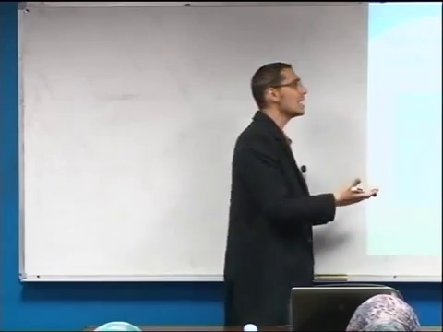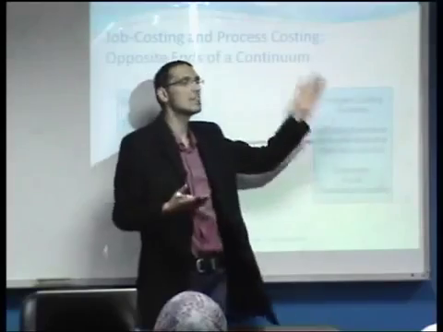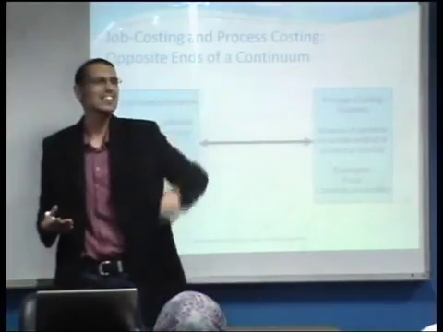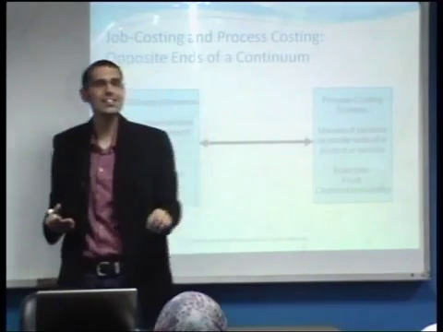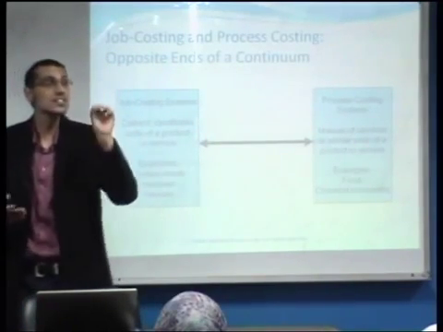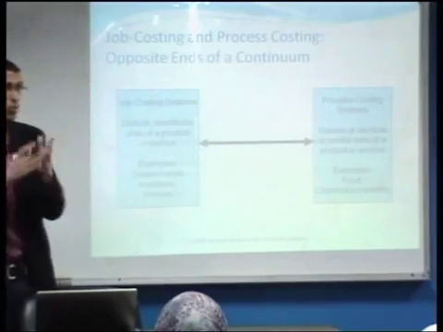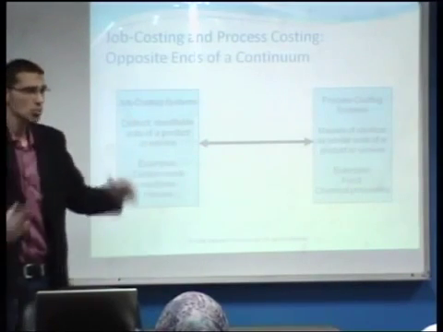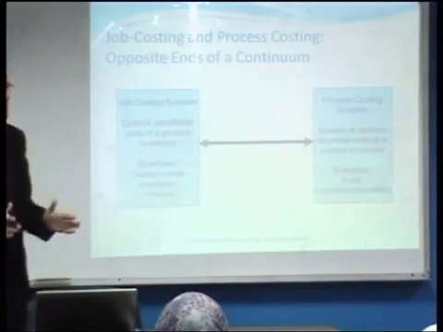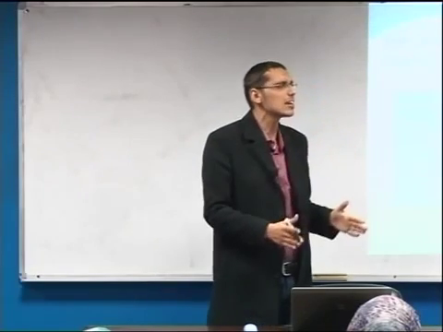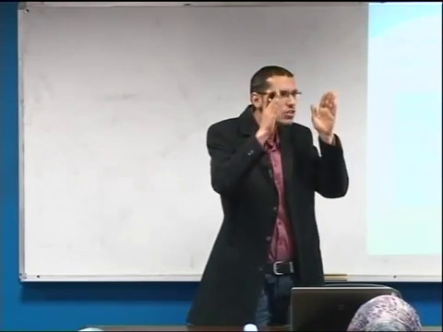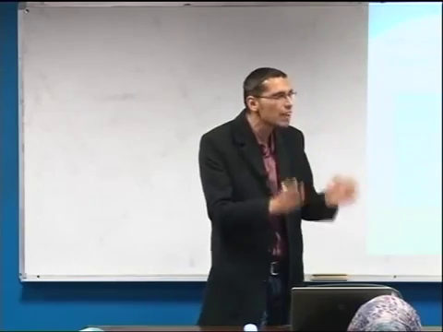But on the other hand, in the process costing system, each product is identical. Each product has consumed the same amount of cost. Of course, this is the assumption, because we have the same product, the same specifications, the same manufacturing process for each and every product.